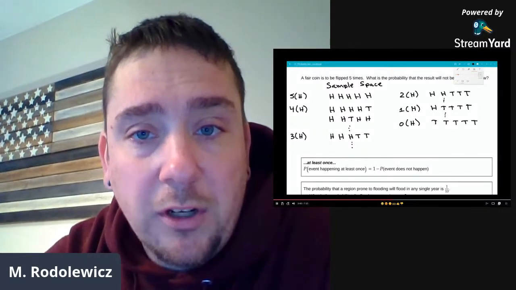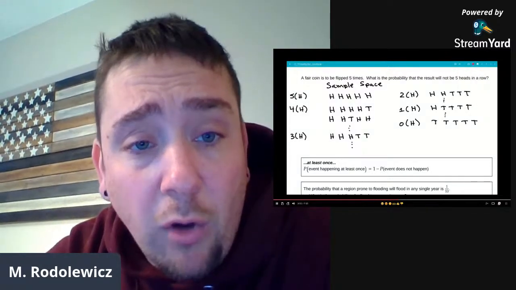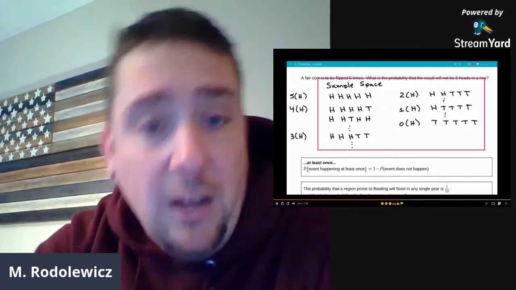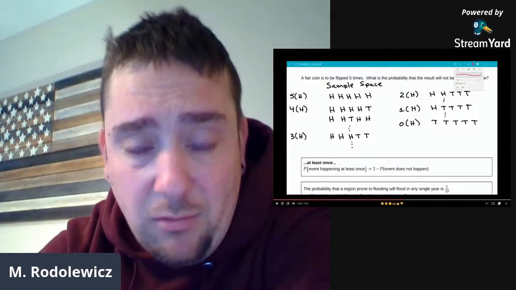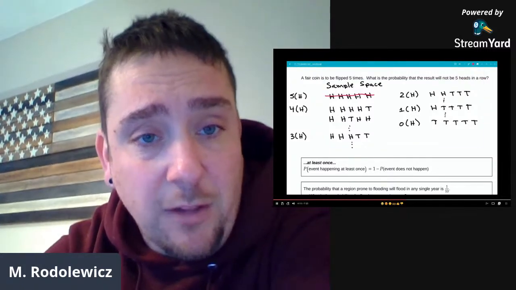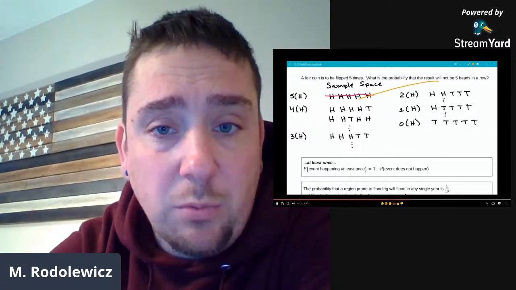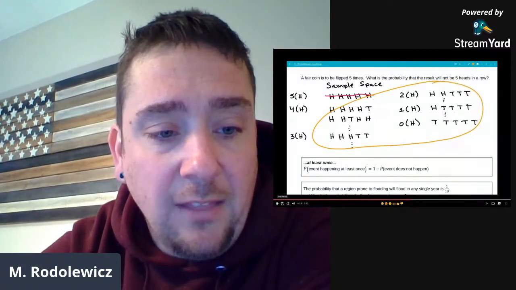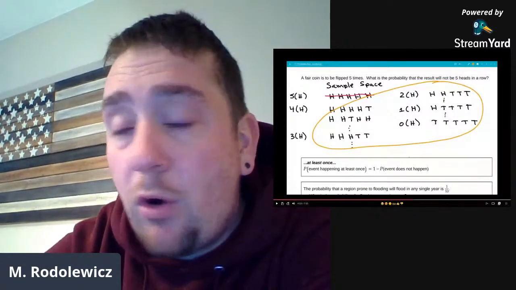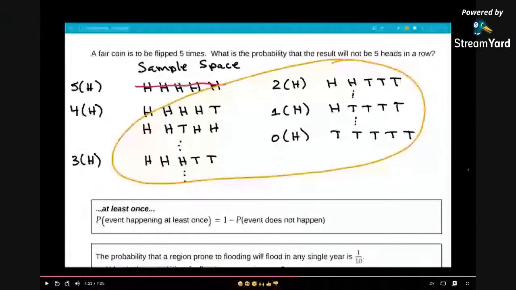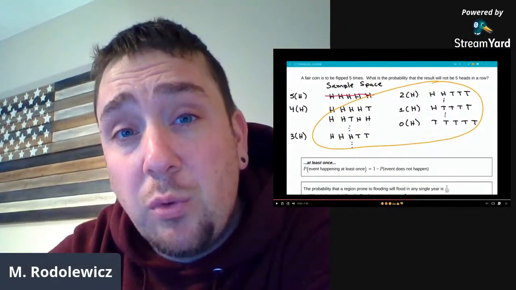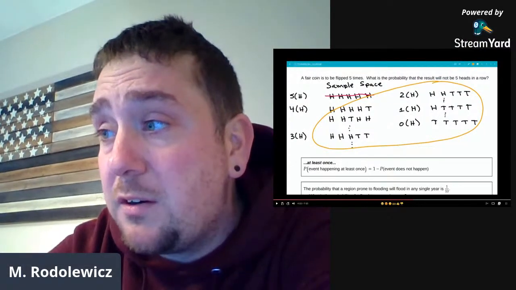Now, we're concerned with not getting 5 heads in a row. So here's our entire sample space. Something in there is going to happen. So that's 100%, but we don't want 5 heads, which means we want anything in that. All right, we want to count all the outcomes that I've circled in mustard, orange, yellow there. So that is a lot of calculations. The last unit we talked about considering complements. Right? So I'm going to make a connection to what we did last unit when we considered complements.